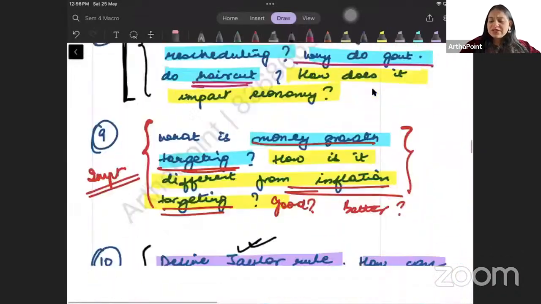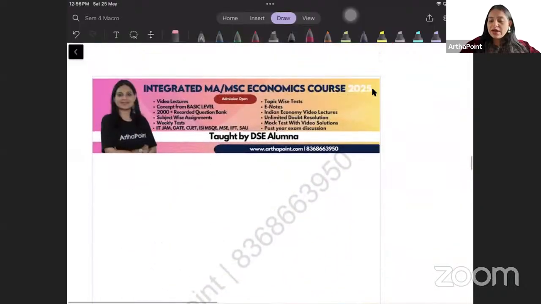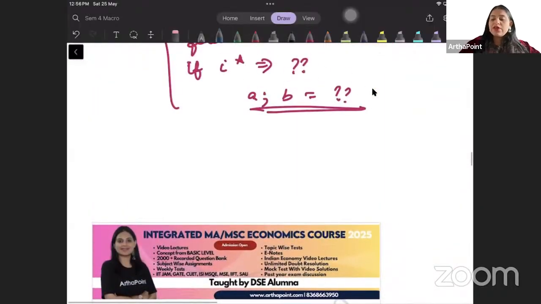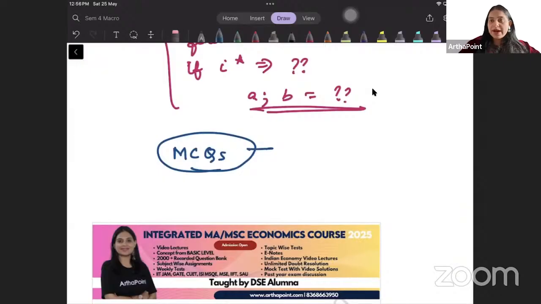So this is it from unit 1. I will just repeat myself that from all units, for students who have enrolled, I have given you MCQs to be practiced. उन MCQs को अच्छे से करना है, because an MCQ is part of your final exam. So you need to revise the MCQs also from each and every chapter.